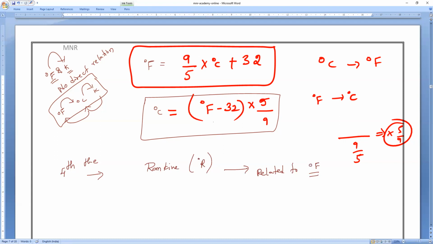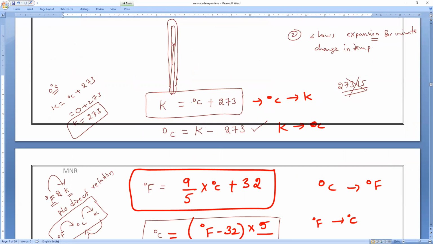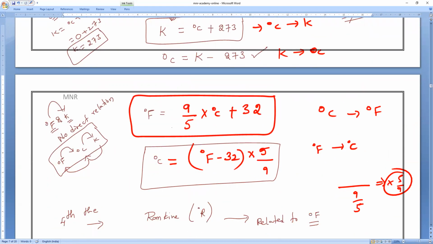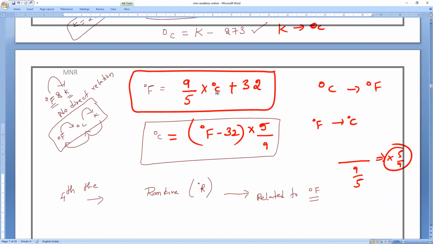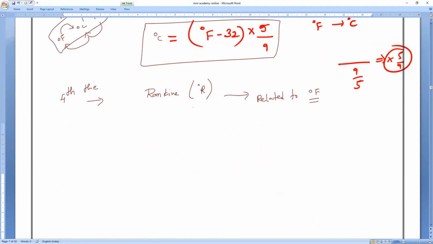See, degree Celsius and Kelvin we know, and degree Celsius and Fahrenheit we know. But Fahrenheit and Kelvin have no relation. Same way, for Rankine and degree Celsius also, we don't have any direct relation. We have to use it for conversion. Now, it can be directly converted into Fahrenheit.